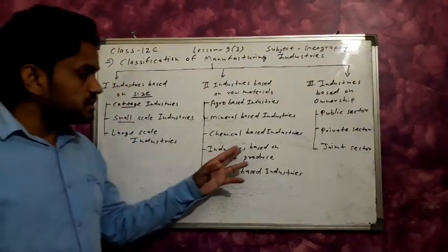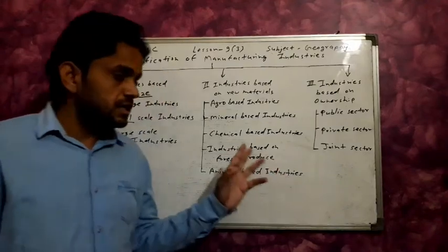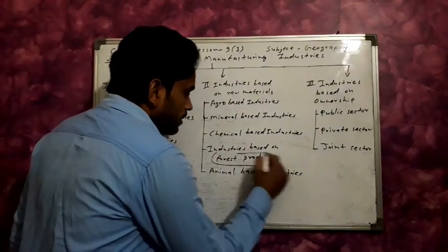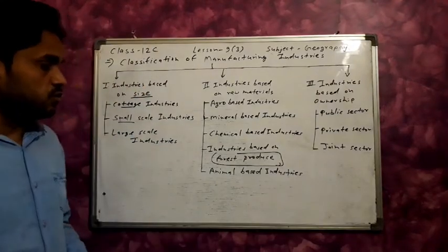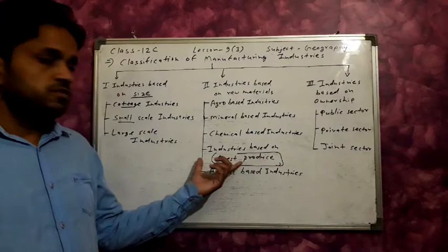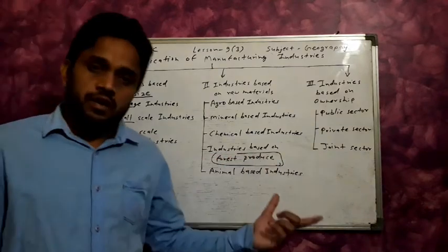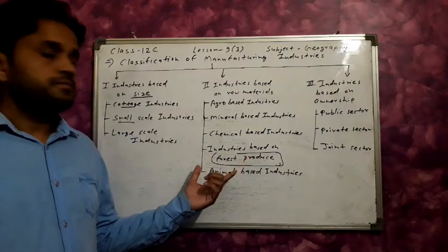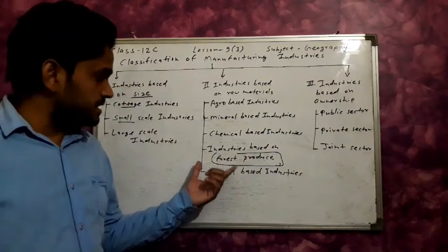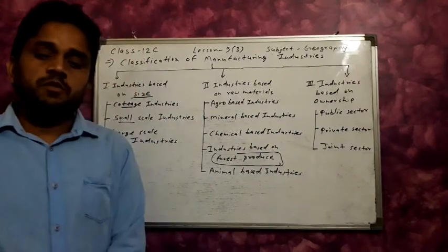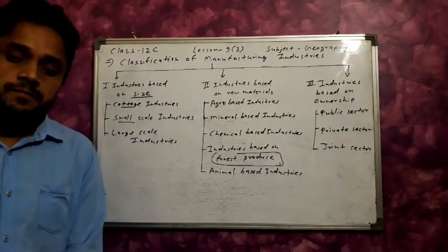Next, industries based on forest produce. The furniture industry can be included in this. The furniture industry depends on wood, and wood is obtained from forests, and the paper industry is also included in forest produce industries.